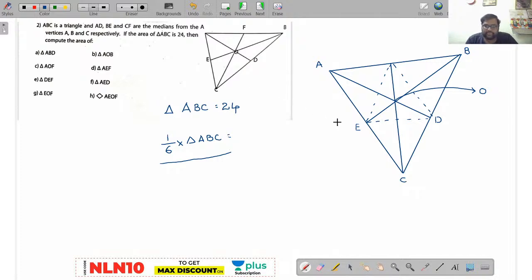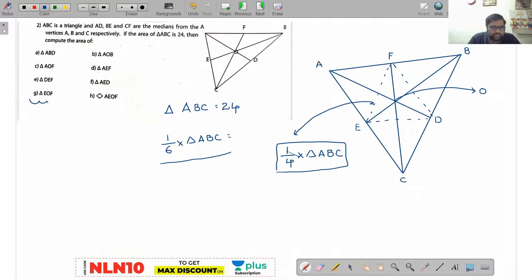And one more point, observe here, I have drawn the dotted lines joining the points D, E, F. When you closely observe, how many triangles are attached to these dotted lines? 1, 2, 3 and 4. 4 equal triangles will be formed. So the area attached to the dotted lines will be 1/4 of the original triangle. This is the point that we missed yesterday.